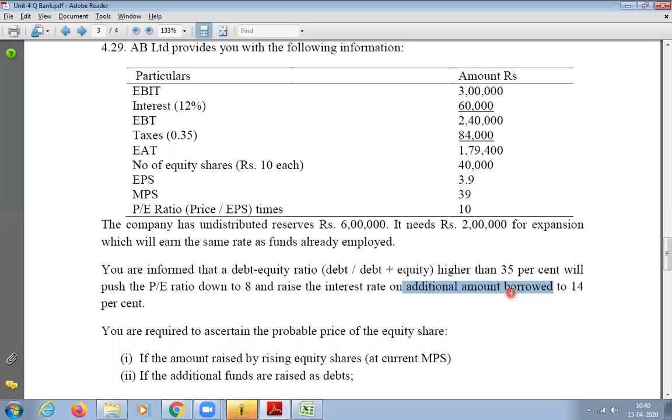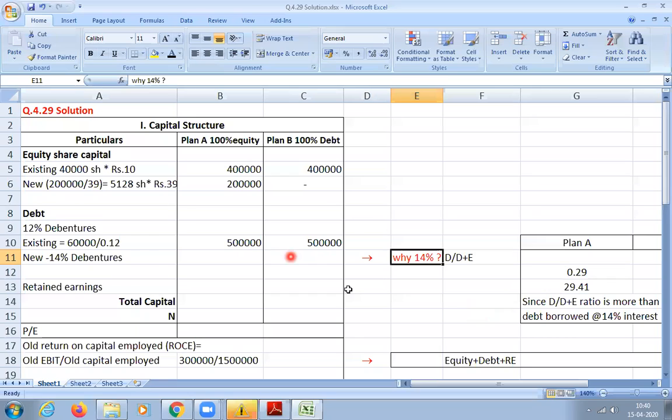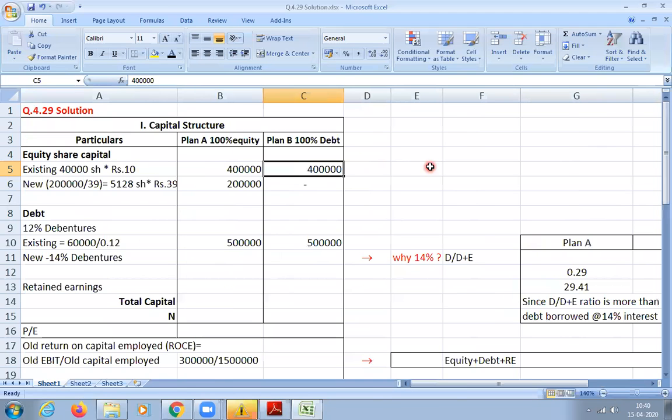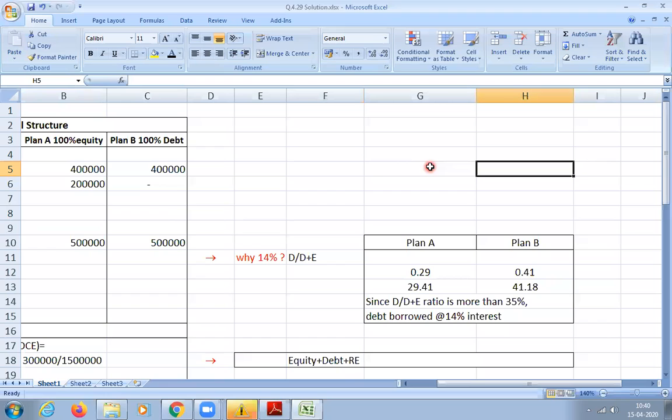If it is less than 35%, it will be 12%. So for that, how do we decide? You should use the debt equity ratio formula to calculate. You need to prepare the debt equity ratio. So for plan A, what will it be? How much is debt? How much is equity? Debt plus equity. For plan A.